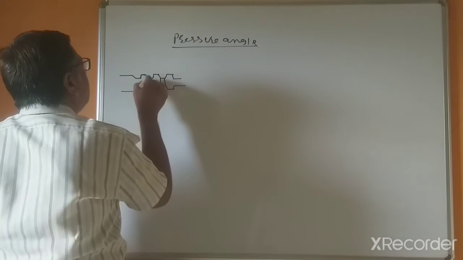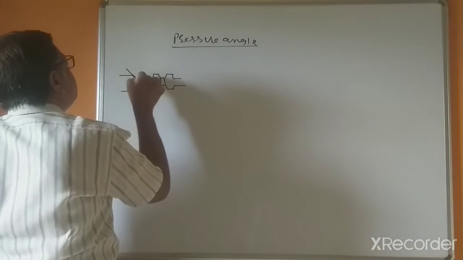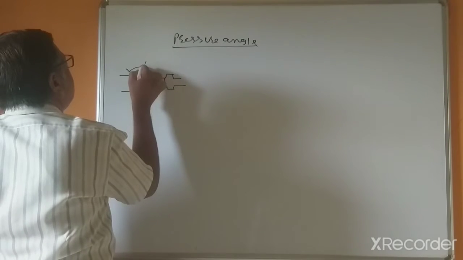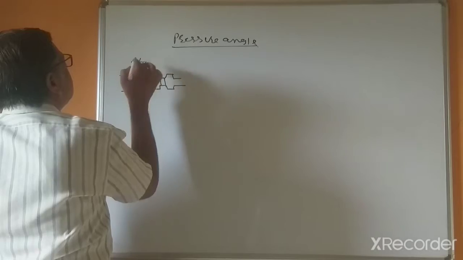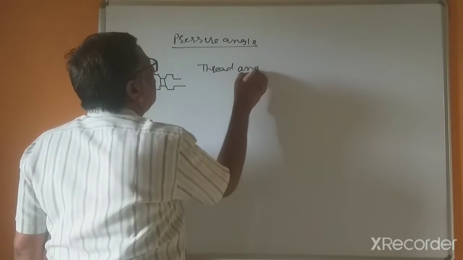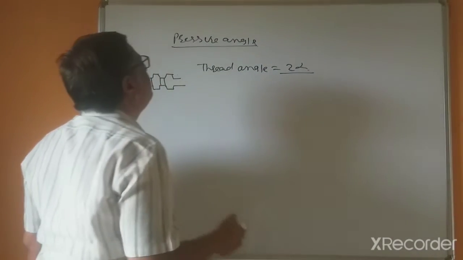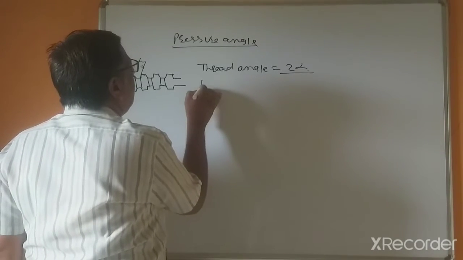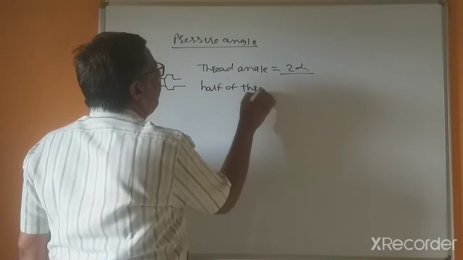These are likewise, and this angle is generally 2 alpha. So this total angle is called the thread angle, and the pressure angle is half of the thread angle.